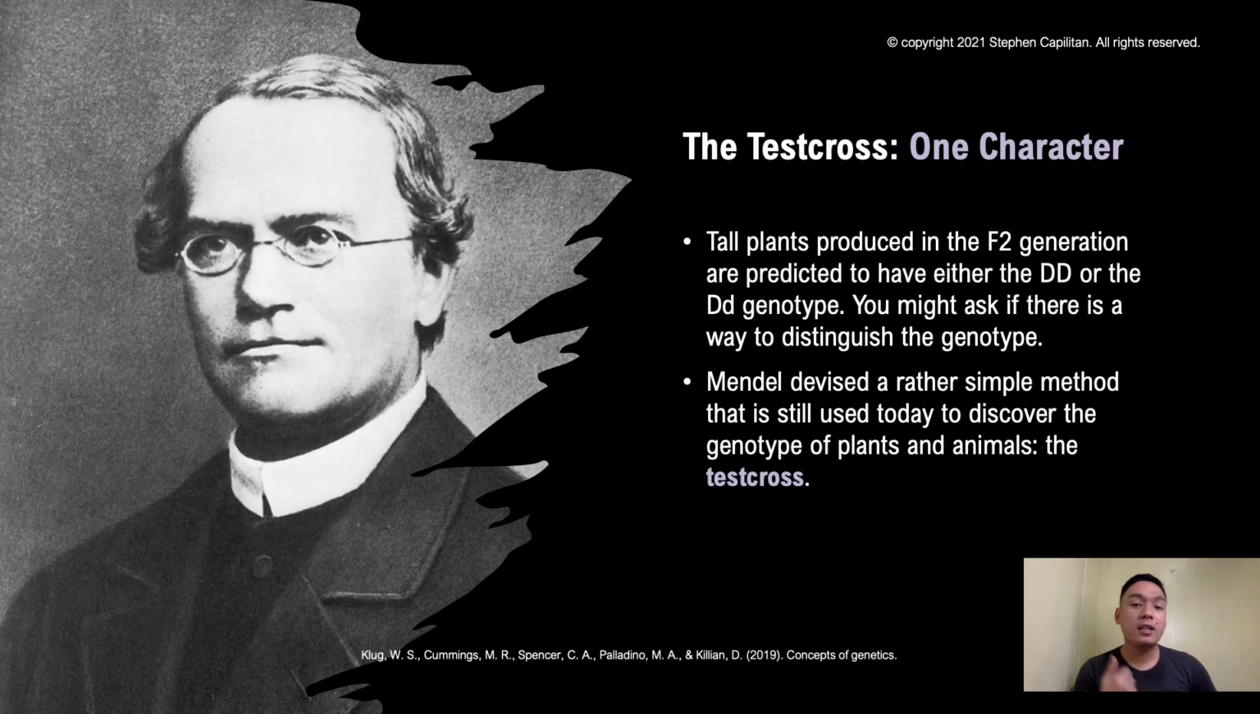Now, we are presenting you with the test cross. This is only for a single character. Tall plants produced in the F2 generation are predicted to have either both uppercase D, homozygous D, or the heterozygous D genotypes. And you might ask if there is a way to distinguish the genotype. Mendel was very curious about it, and he devised a rather simple method that is still used today to discover the genotype of plants and animals, and we call that your test cross.